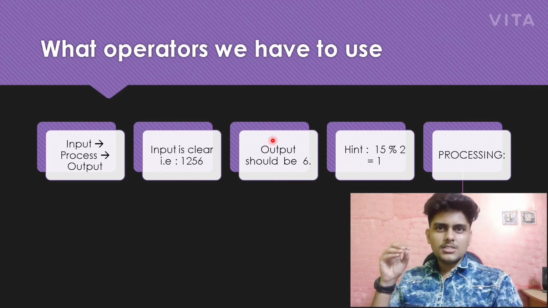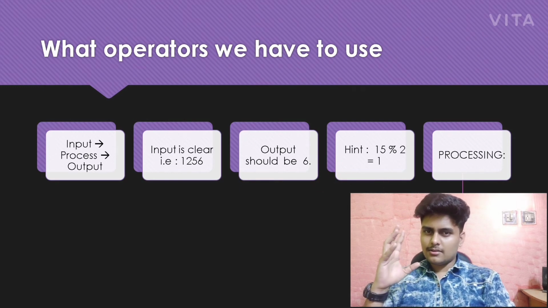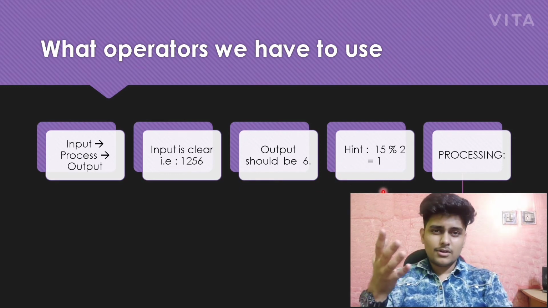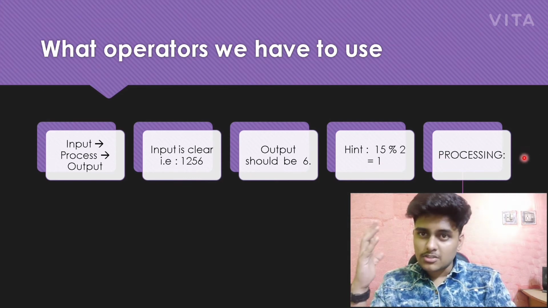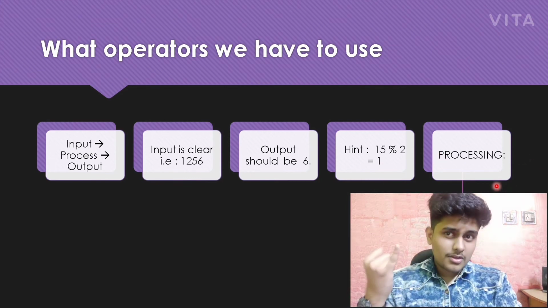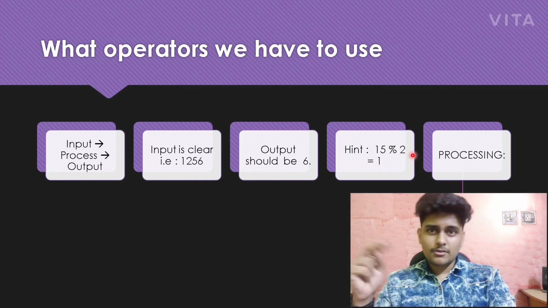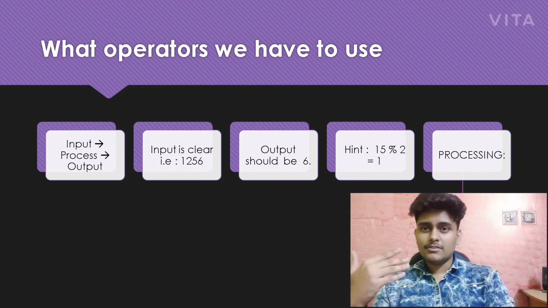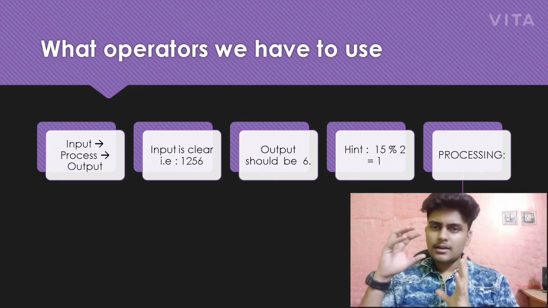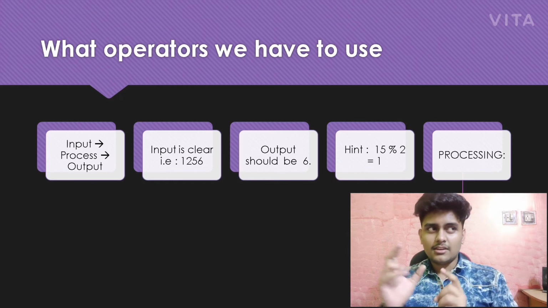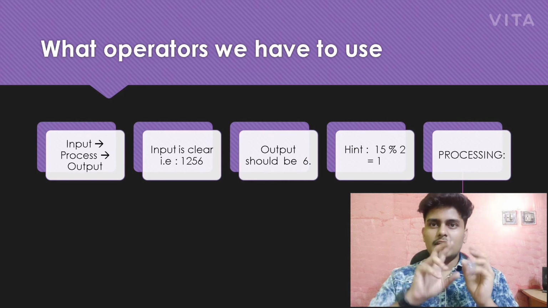So here the logic is, just remember this hint will give you something, and I will give you a tip for this kind of question. We know the input and the output. Now what about processing? With the help of the hint, try to understand my words. Now you have a number, you have to divide it, or do something with that number so that we get 6.